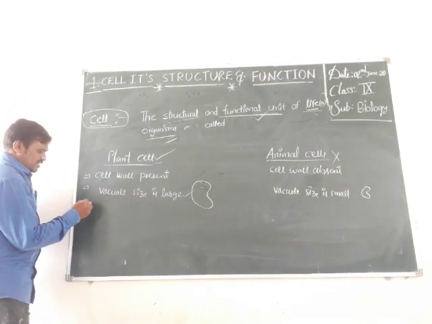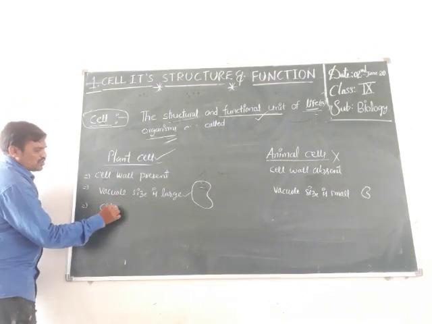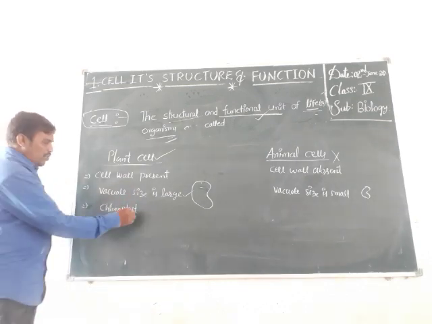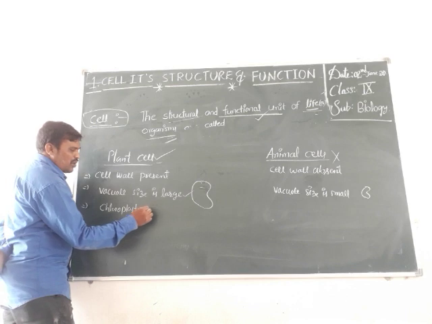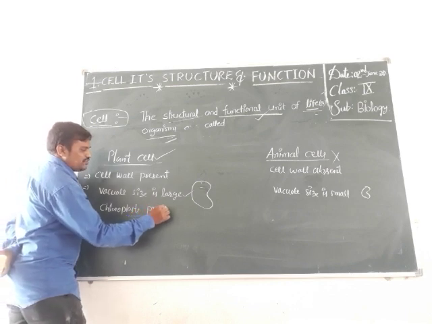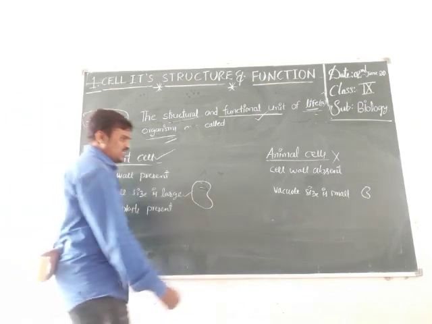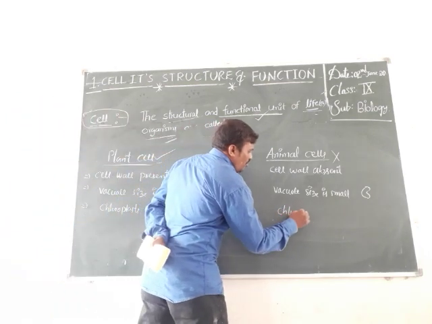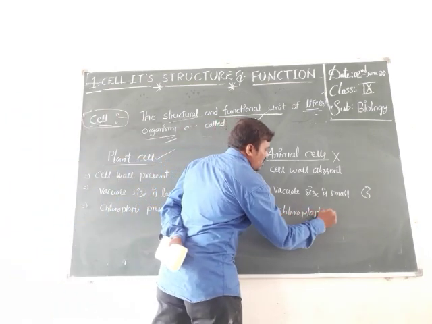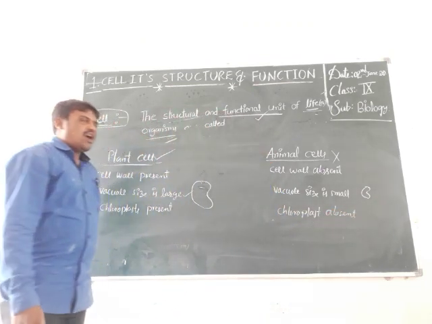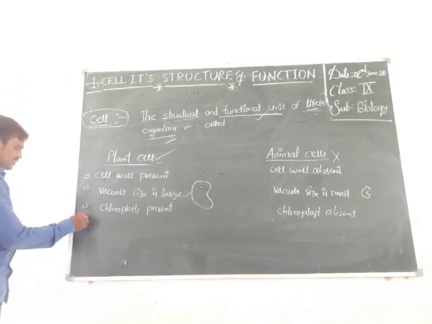Next, chloroplasts are present in plant cells. Chloroplasts are absent in animal cells.